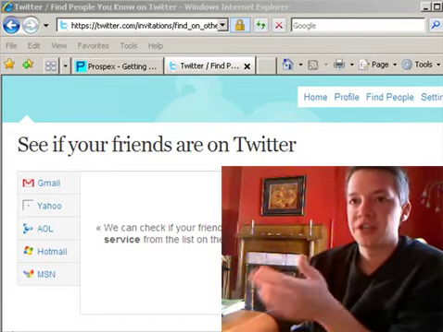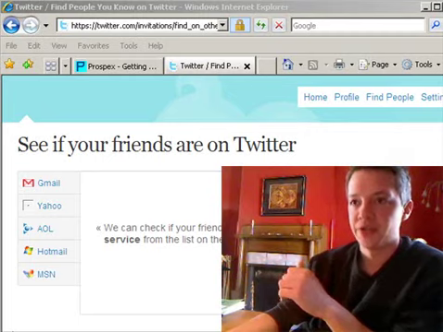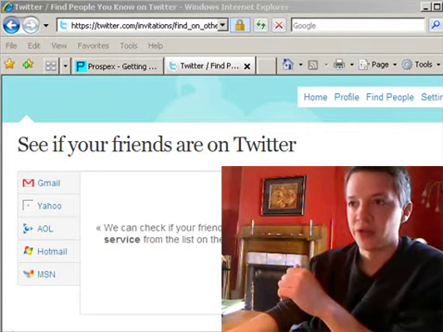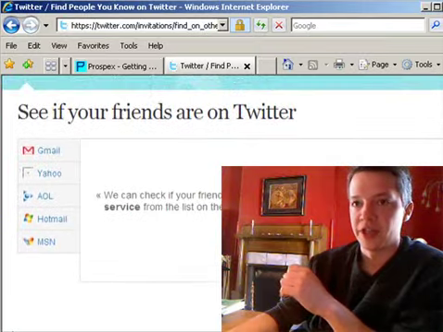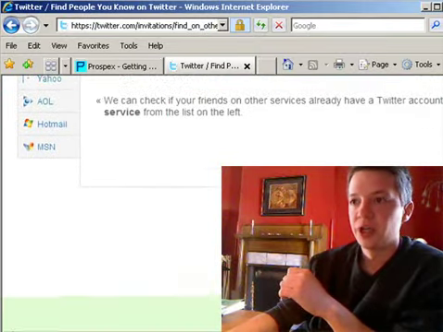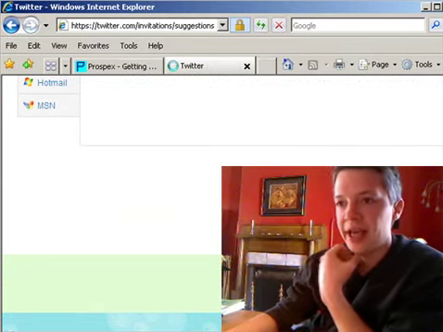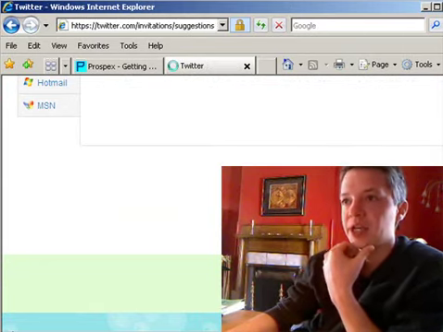So once you log in and you set up your account, you've got an option here to see if your friends are on Twitter, so you can import your contacts from your Gmail, Yahoo, or Hotmail, or various other services on the left-hand side, and that's entirely up to you. We're going to skip this step for the purpose of this demo. And we're going to proceed to the next step.